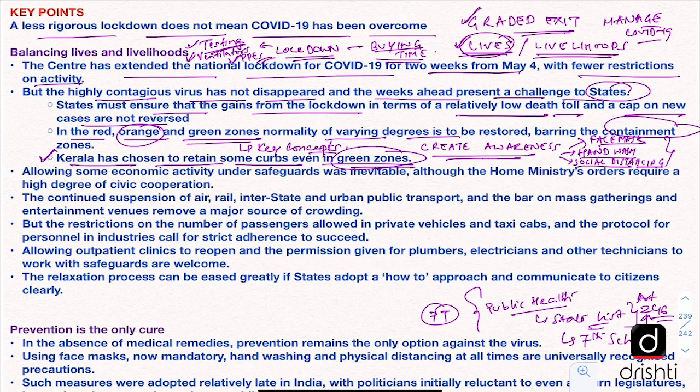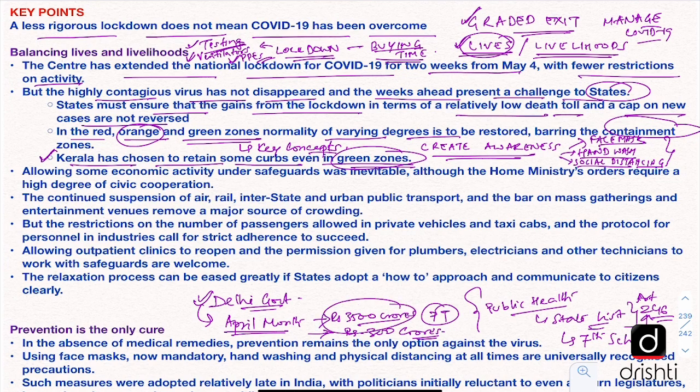and maybe other states should also take a cue from this. Now the state governments are also suffering on another account, and here we can take an example of the Delhi government, which has said that in the month of April their revenue generation is usually around rupees 3500 crores, but this time due to this lockdown situation they have been able to generate only 300 crores, which is a decline of more than 10 times in revenue generation. So this is putting the states in a very difficult situation, and they are finding it difficult to pay salaries of the state government employees.